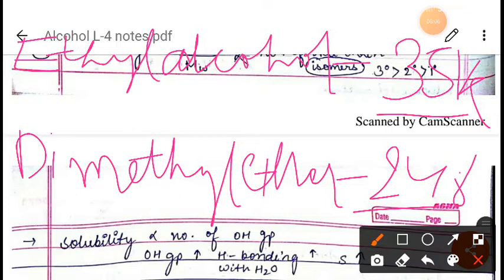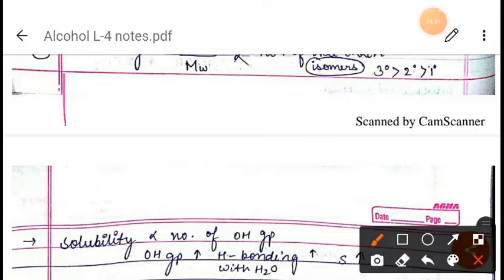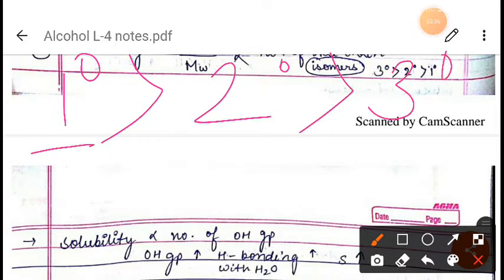We can also say that the lower members have a low boiling point, but with an increase in the number of carbon atoms, or the molecular mass, the boiling point increases. The boiling point order will be primary, after that secondary, after that tertiary. This is because there is an increase in the van der Waals forces. And if we take the same number of carbon atoms, the boiling point will follow this order.